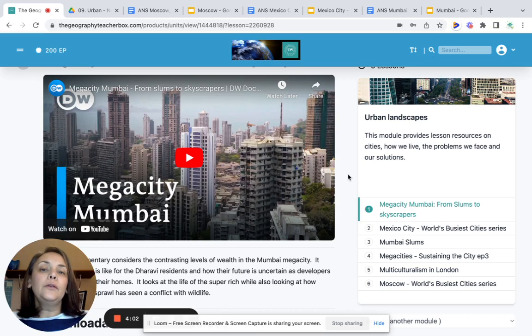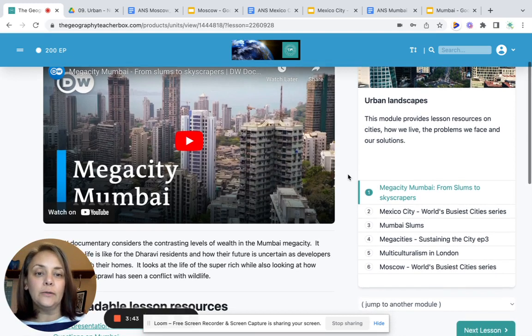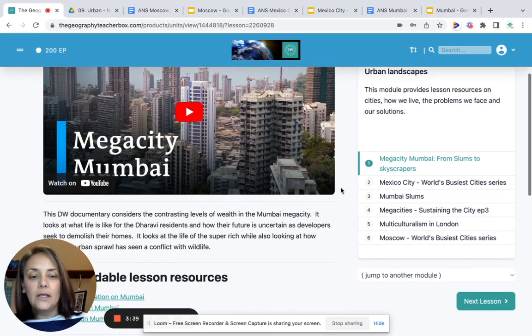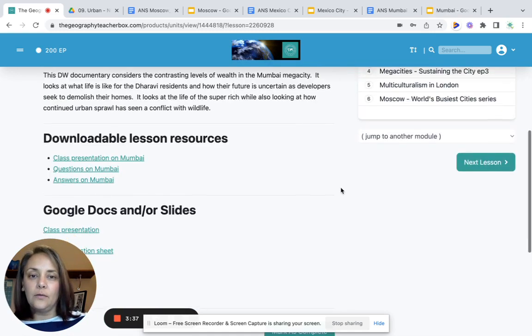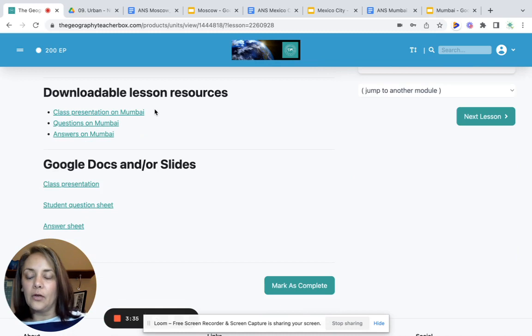It also looks at the differences in lifestyle of the richer people in Mumbai, and it also looks at the different jobs that people have living in the city, particularly the dabawalas, I think they're called, who are delivering the lunches to people in the city. The final thing it looks at is the urban sprawl of Mumbai, and particularly the issues that it's having on the surrounding wildlife.